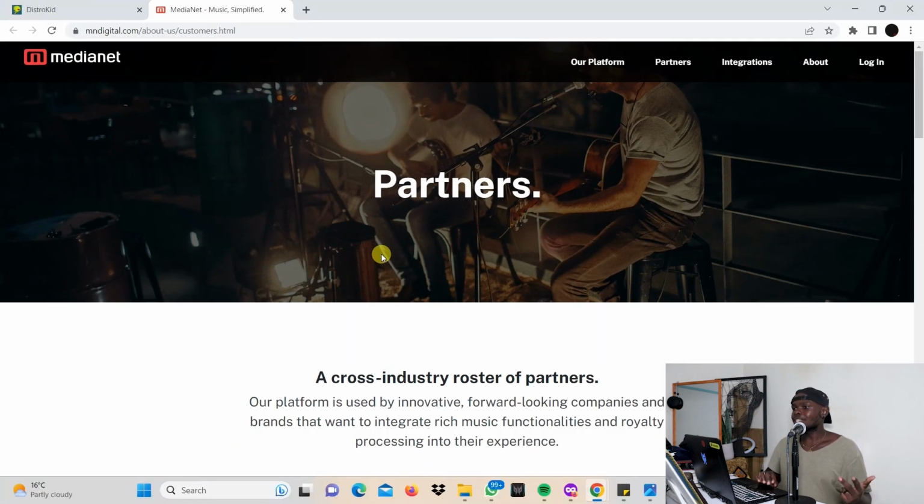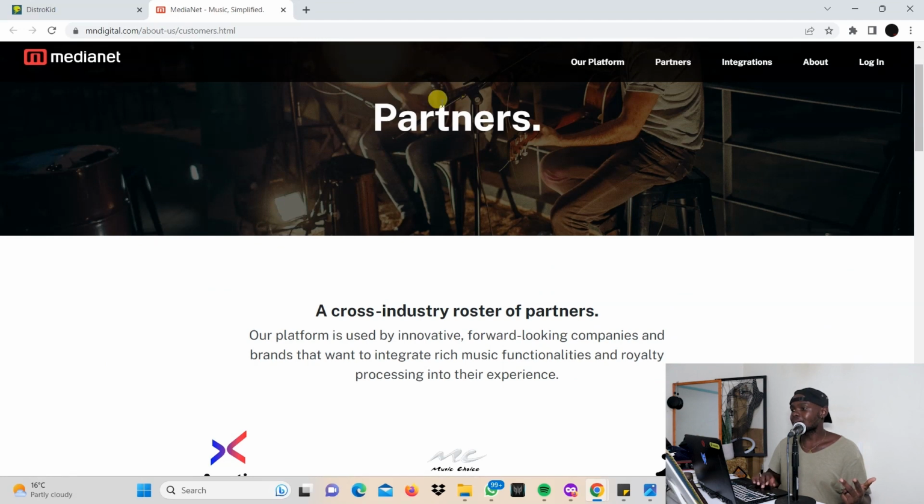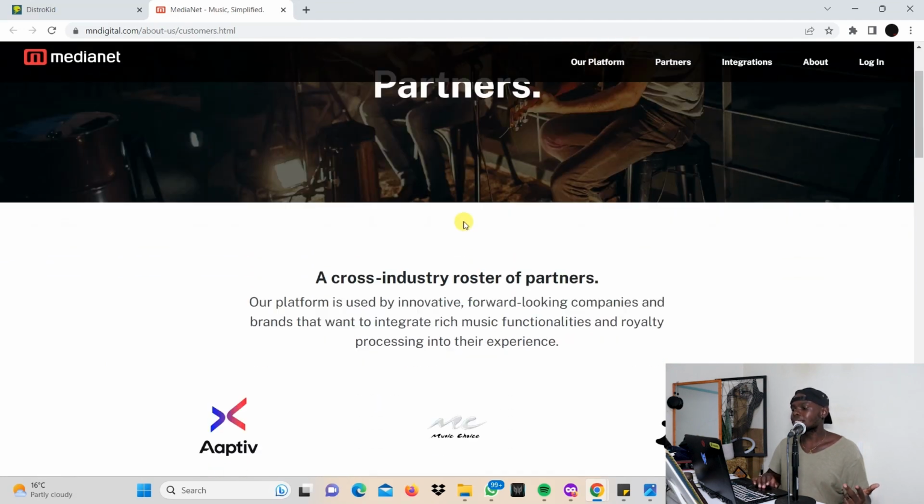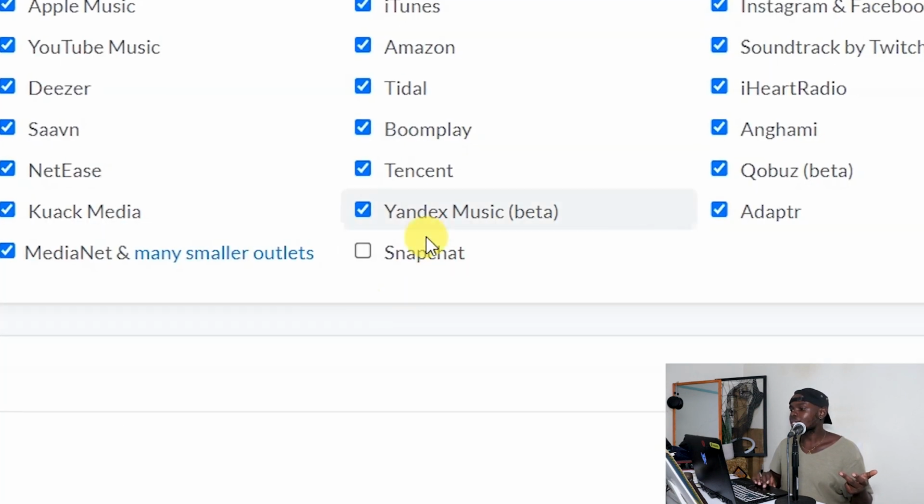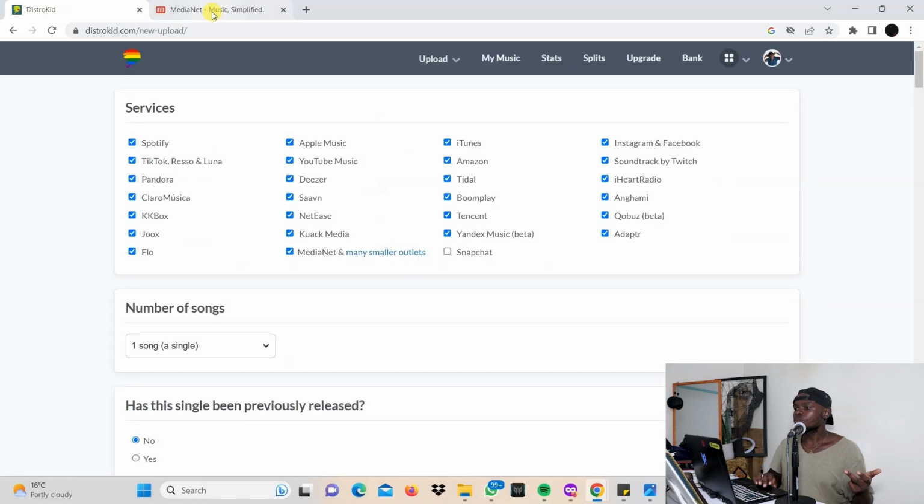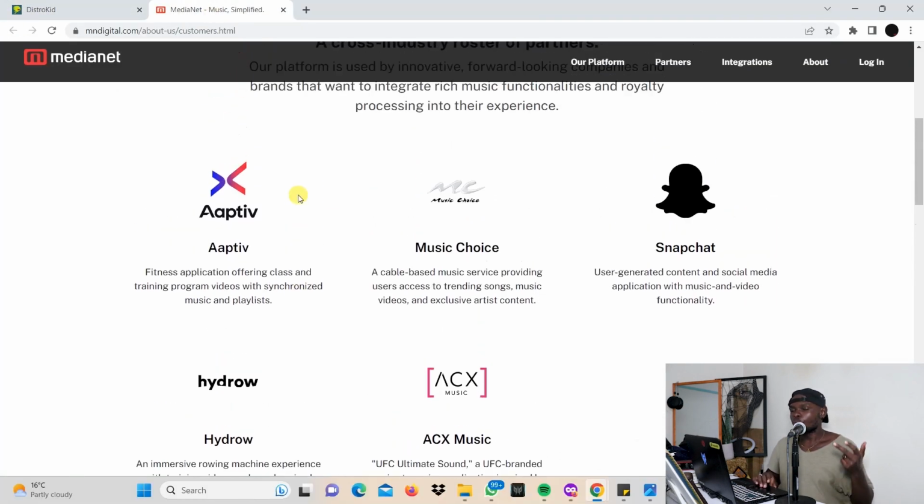You click on that and you see that MediaNet has partners as shown here on its website. Its partners include Active, which is a fitness application that uses music and playlists. And then Music Choice. Here we have Snapchat, but Snapchat is one of the options shown here at the bottom, as you can see. So we are back to counting.